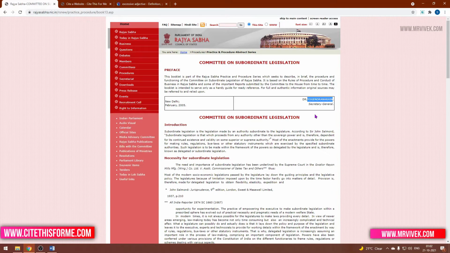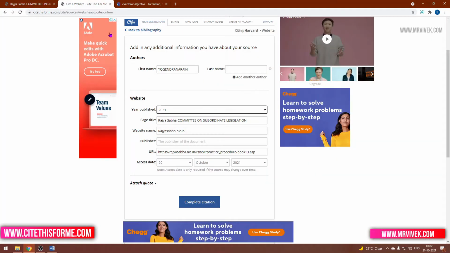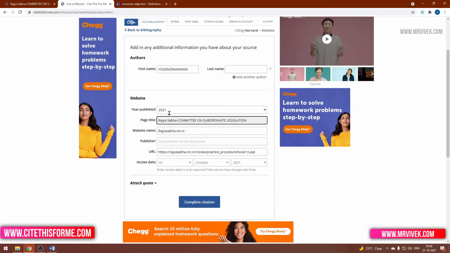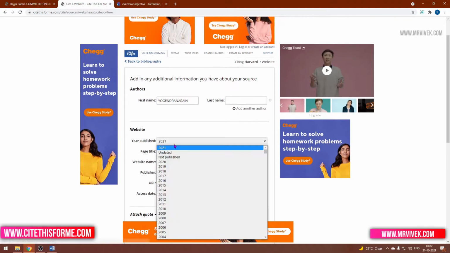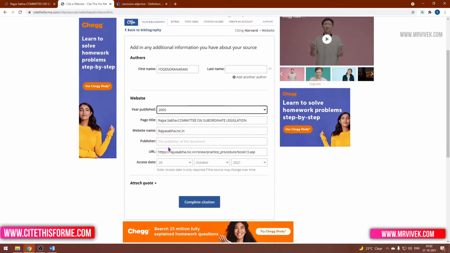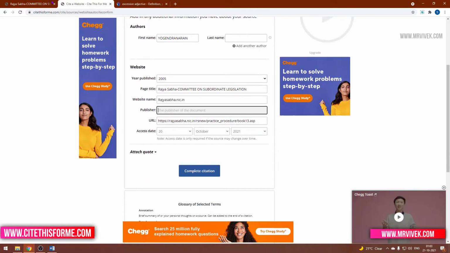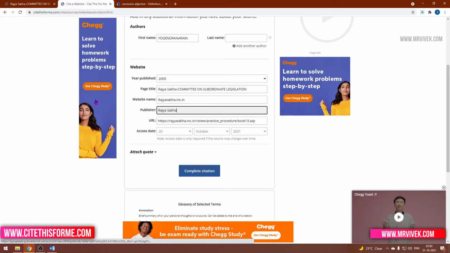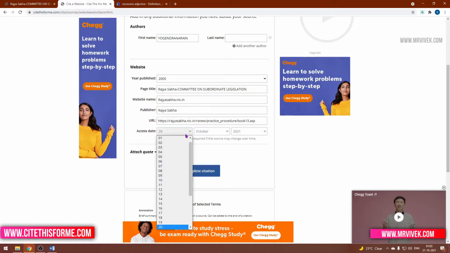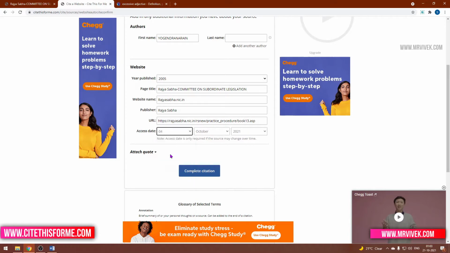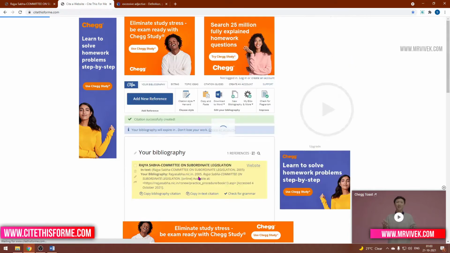Then we see when it was published. It was in 2005. So we click here. Where is it? 2005. Then who is the publisher? The publisher is Rajya Sabha, so we will put that here. And when you access it, you have to be very precise while choosing your assignment date. If your assignment is today, just put a date which is 2 or 3 days earlier. You can even put the date when your assignment was declared, because this will come in the citation.